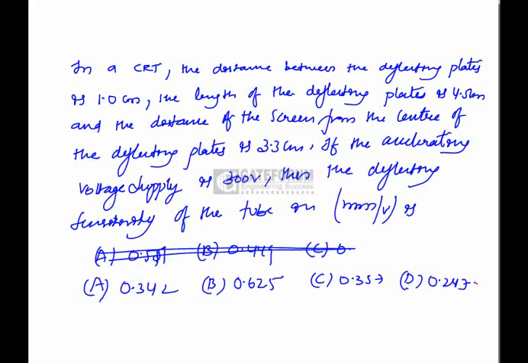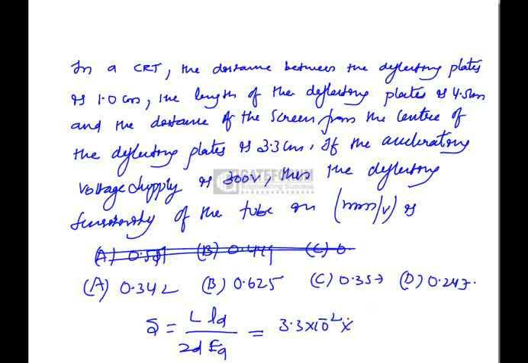In this question, we have to find the deflecting sensitivity, which is S equal to l into L by 2 d Ea in a CRT, which is equal to 3.3 into 10 power minus 2, length of deflecting plates 4.5 into 10 power minus 2, by 2 into 10 power minus 2 into Ea, which is 300 volts, which is equal to 0.2475 mm per volt. Option D.